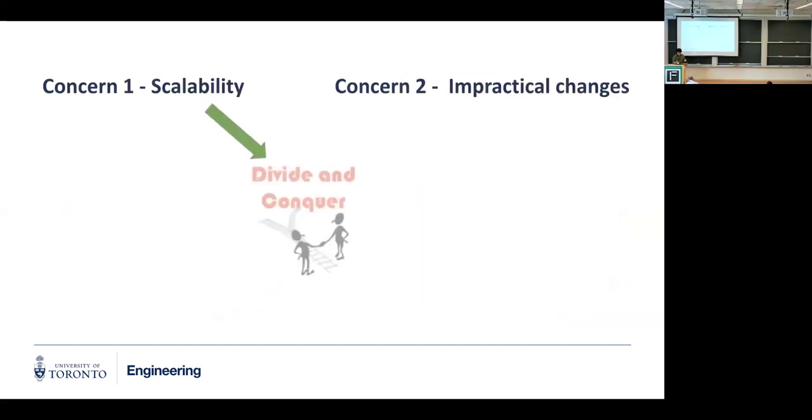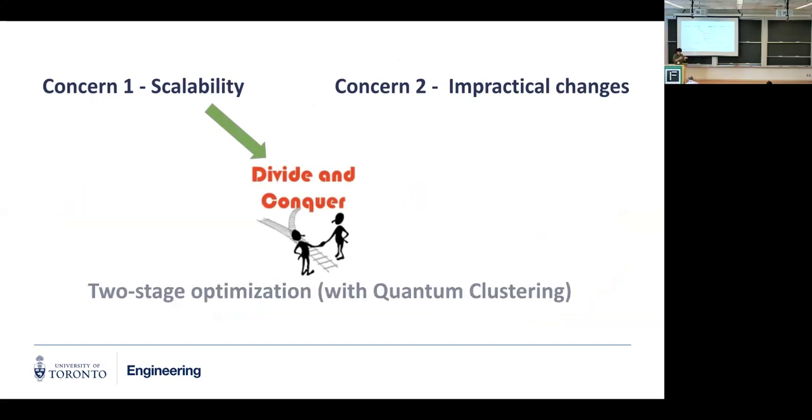And now we are thinking of a way to deal with this concern by a divide and conquer approach, which is the two-stage approach in the title. Basically we divide the original network by first doing community detection to find each community or module, and then we optimize each module. I will explain the motivation later. For clustering, we can use different clustering algorithms. For instance, we use quantum annealing, which we find empirically gives the best result in our context, but we can also compare it with other clustering methods.